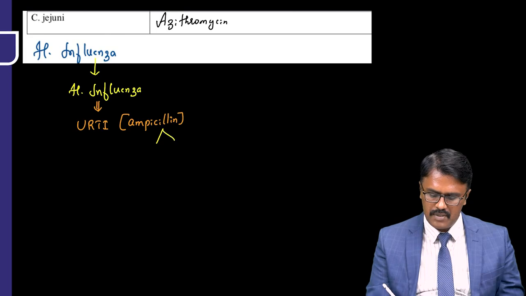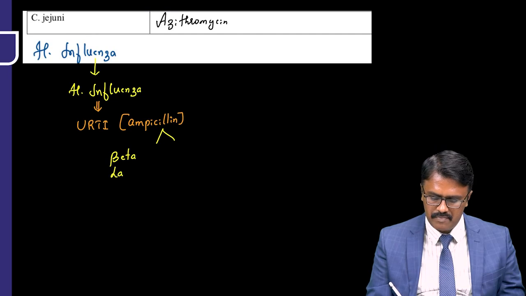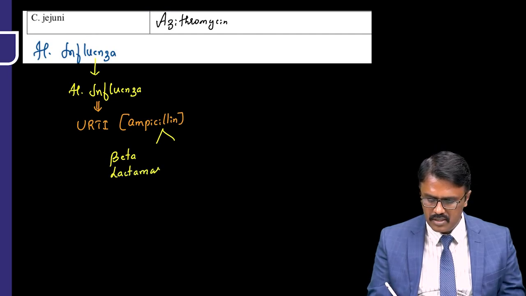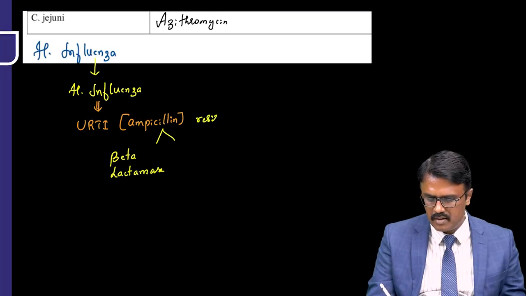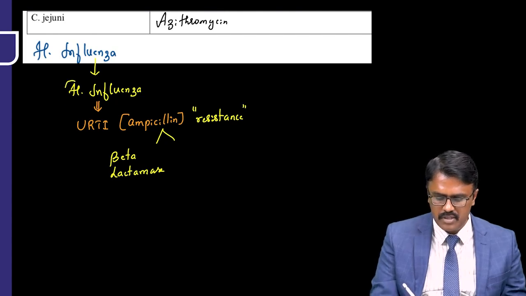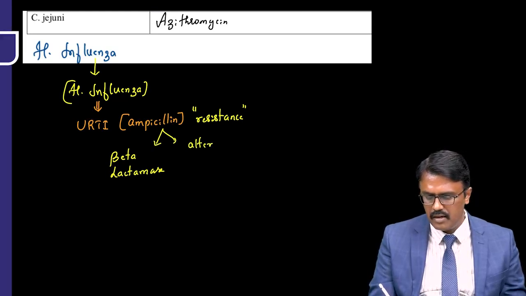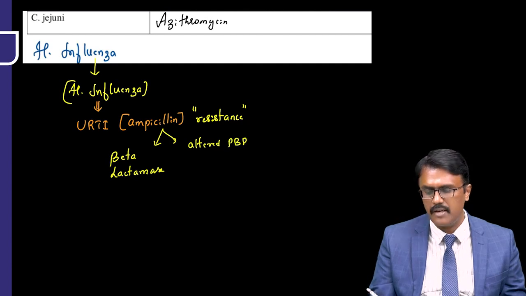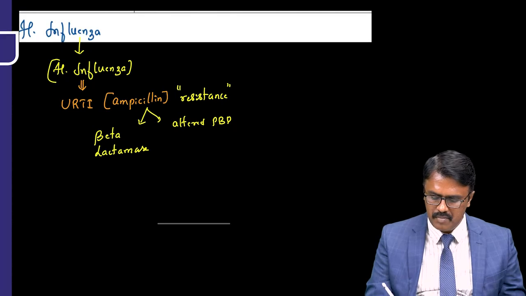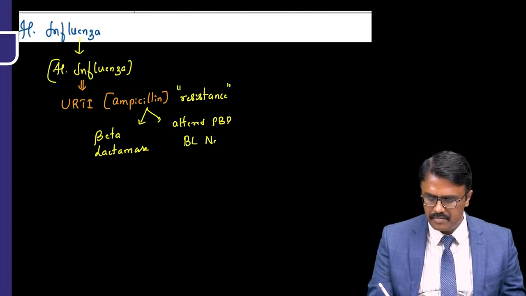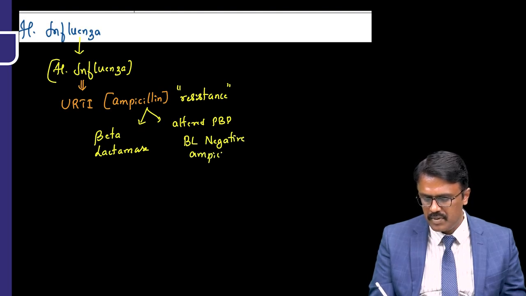So there are two reasons for resistance. Either it is producing an enzyme called beta-lactamase, or it is having an altered penicillin binding protein for ampicillin. So this is called beta-lactamase negative ampicillin resistant case.